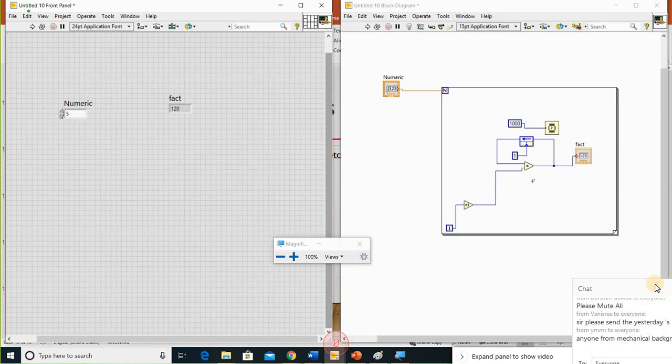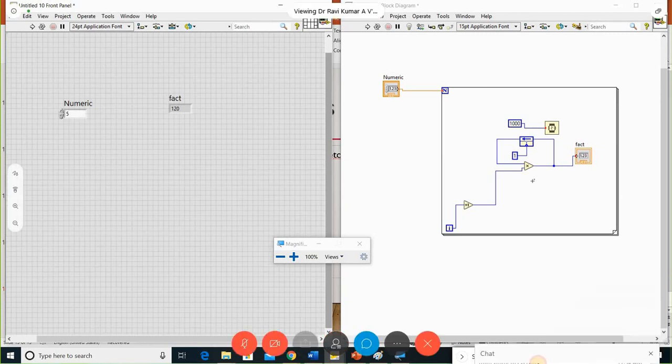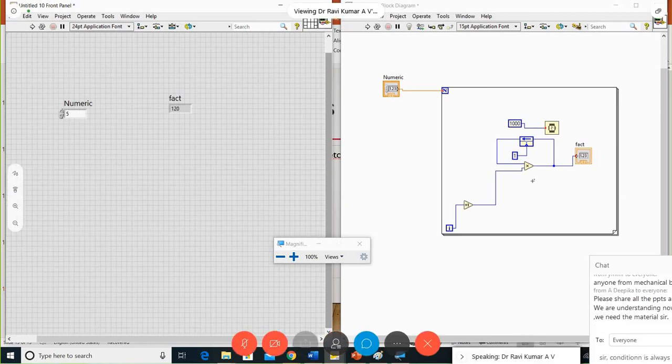So what is the difference between for loop and while loop? We can see that. One more important concept in LabVIEW is shift registers. Those registers we can use for previous elements. Previous data I can store as an element. Then it will be very easy to understand. Tomorrow's session is going to continue with the structures, that is while loop, along with case structure, event structure, and the feedback node.